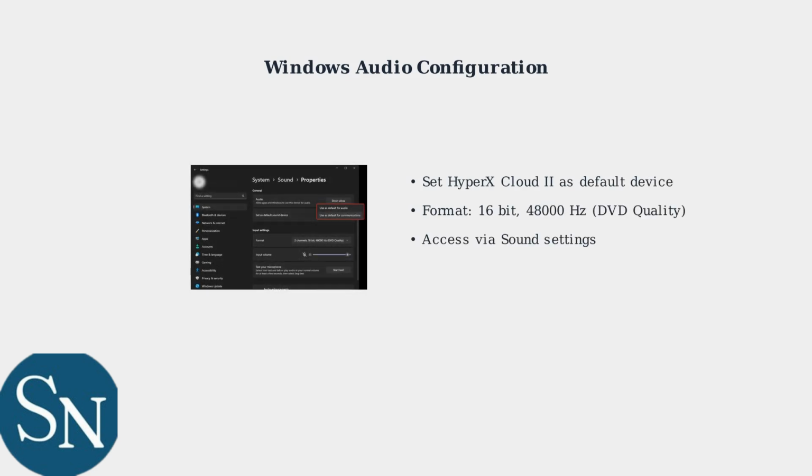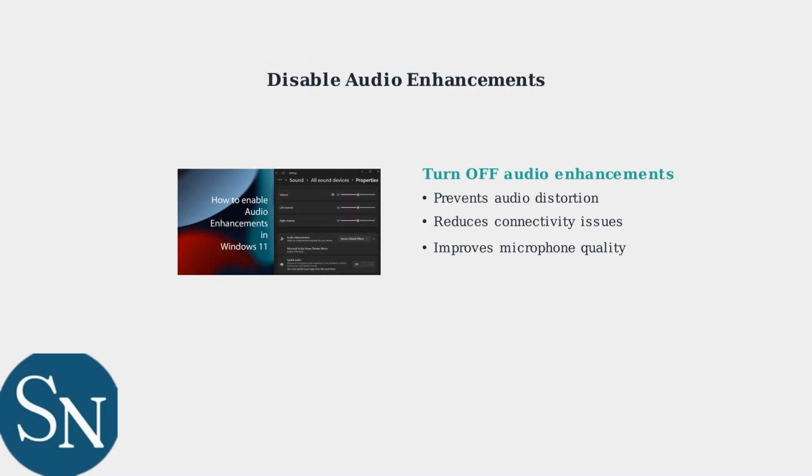Set HyperX Cloud 2 as your default device and configure the format to 16-bit, 48,000 Hz DVD quality for optimal performance. Disabling audio enhancements often resolves audio quality issues. Windows audio enhancements can interfere with the HyperX's built-in audio processing, causing distortion or connectivity problems.